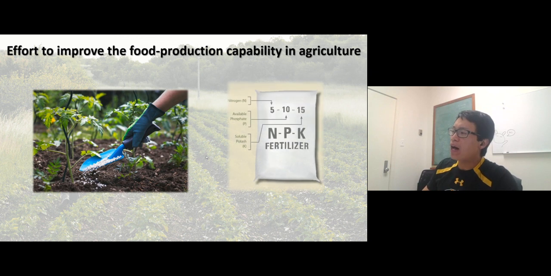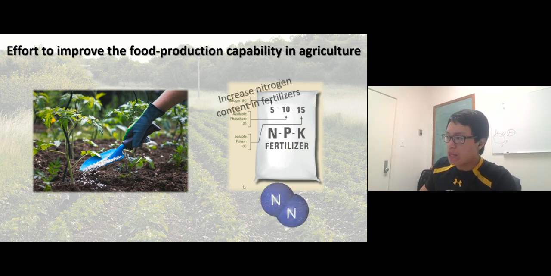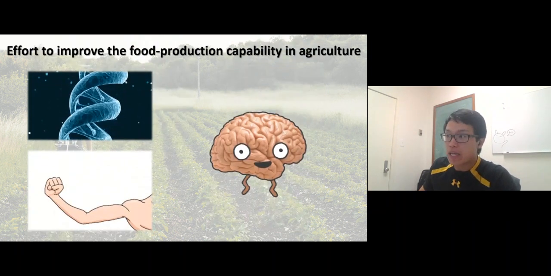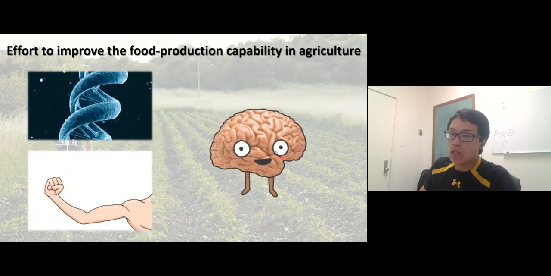The fertilizer has the formula NPK, which stands for nitrogen, phosphorus, and potassium, right? Phosphorus and potassium are not that big a deal, but nitrogen is really, really important. If you think about it, nitrogen is everywhere in our body. It's in your muscle, in your protein, and in your DNA, and our brain uses a lot of amino acids, a lot of protein.